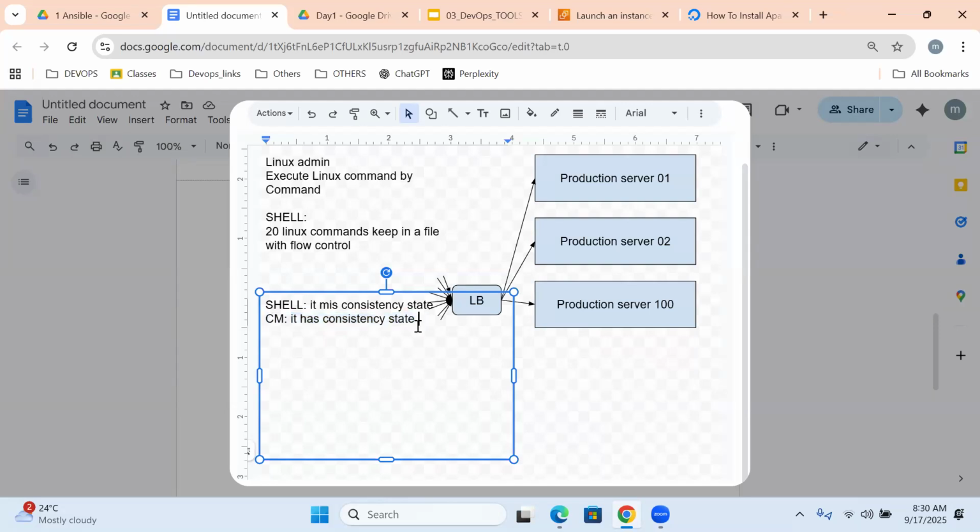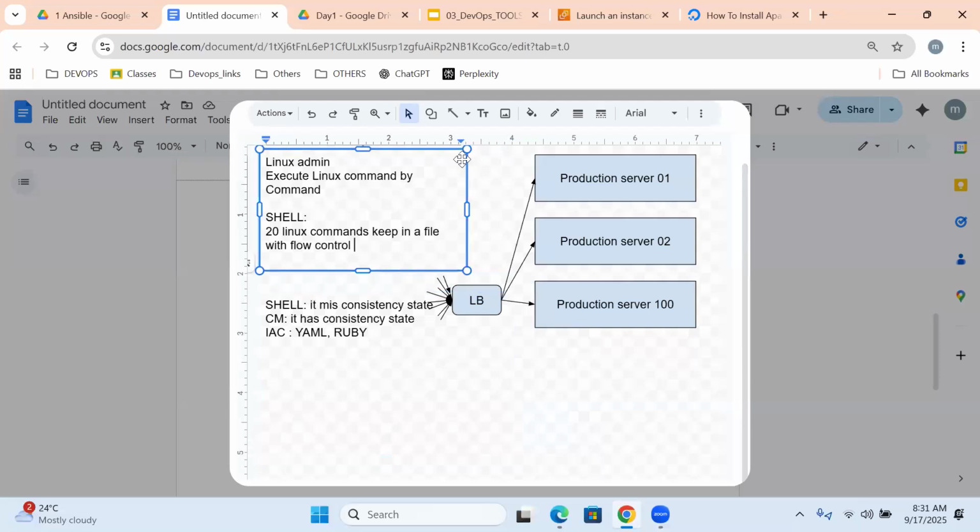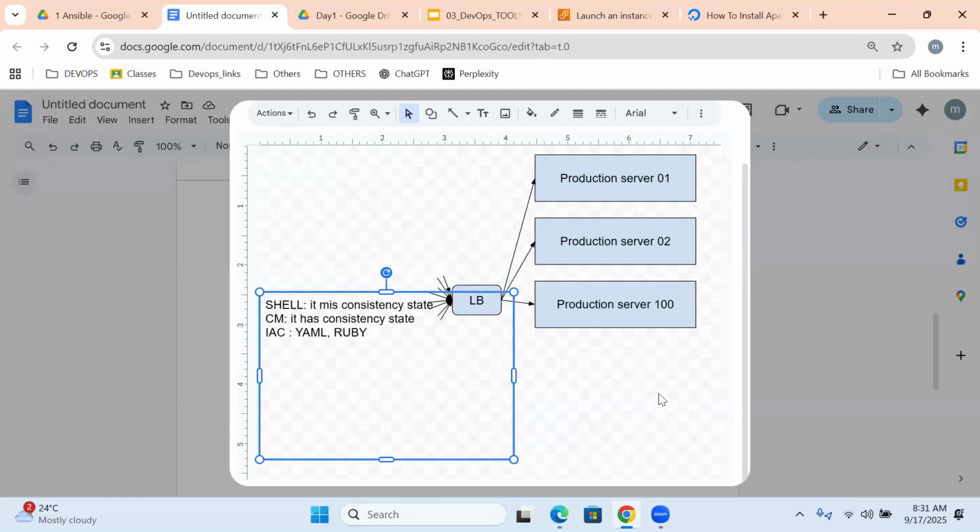So how exactly are we going to write it? With the help of IaC, infrastructure as code. For automation, whatever we want to do graphically, we need to put into file form, code form. That means if we execute without any manual interruption, it automatically executes, we can create infrastructure, and we can automate on top of the clouds. For this, we should understand YAML or Ruby.